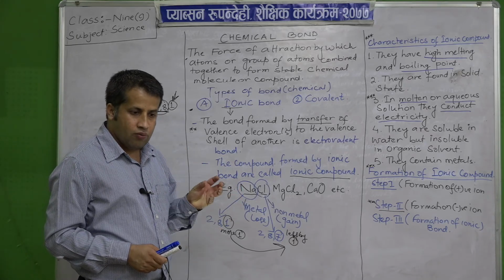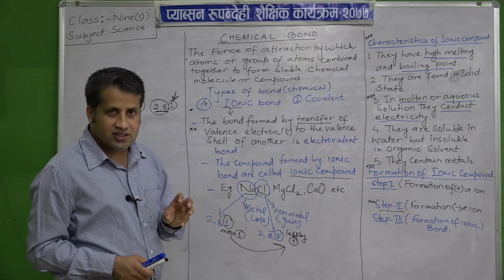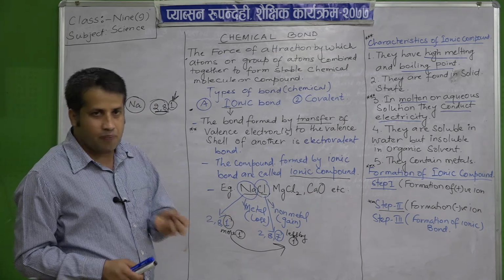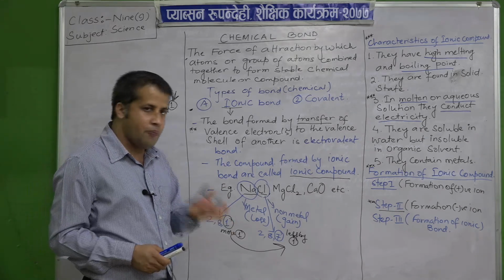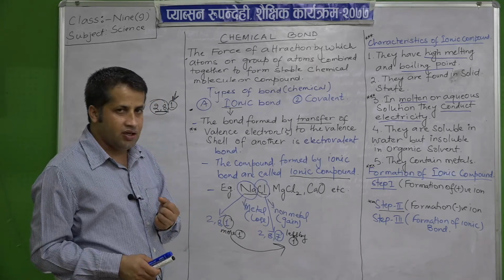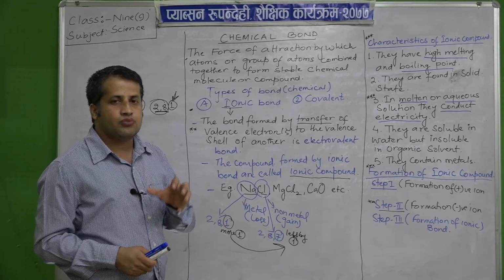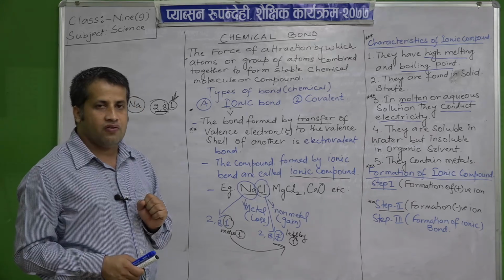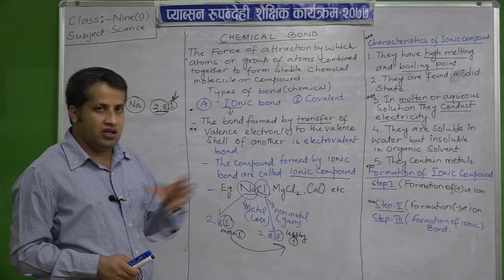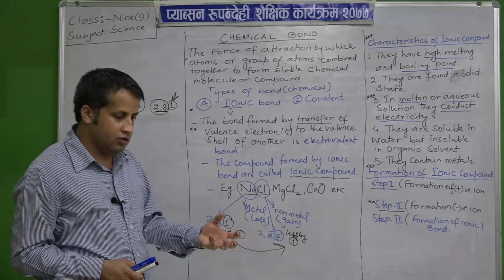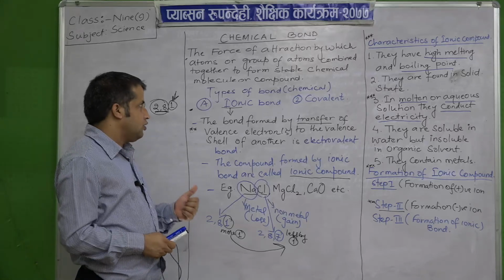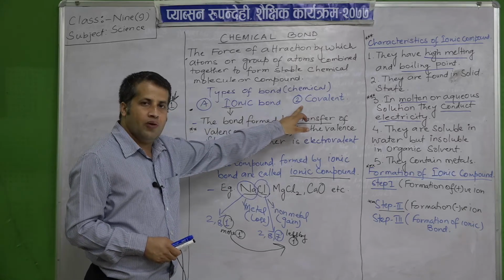Covalent: co means cooperation, valence means combining capacity. When there is cooperation, meaning sharing of electrons between atoms to form a stable electronic configuration and exist independently in nature as a molecule or compound, that type of bond is called a covalent bond.